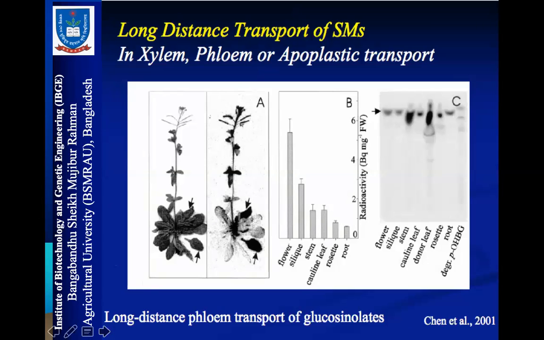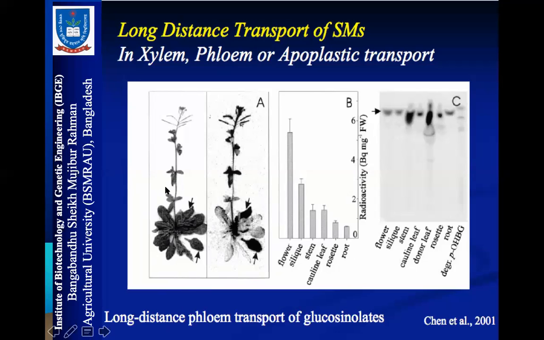So this is experimental evidence that secondary metabolites are biosynthesized in a specific organ, but they can be transported to other organs. For example, a leaf in Arabidopsis thaliana synthesizes a certain compound, but when scientists analyzed the compounds, they found them in the flower, siliqua, stem, cauline leaf, rosette leaf, and root. That means through xylem and phloem, long distance transport of compounds is possible in the plant system.